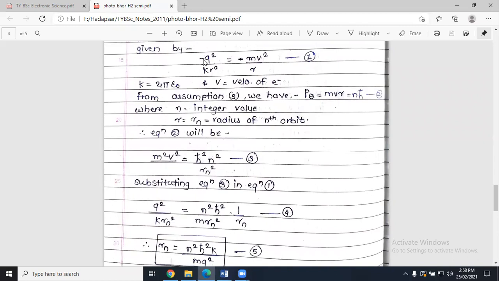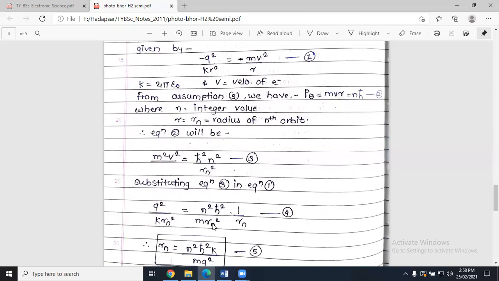Q square. So here this minus sign and this minus sign will get cancelled. Obviously, there will be no minus sign in the further equations. Q square upon k r square, q square upon k rn square, which is equal to, it will remain constant as it is. This left side will be as it is. On the right side, what will happen? Instead of mv square, what are we going to write? m square v square, which is n square h cross square, divided by r.